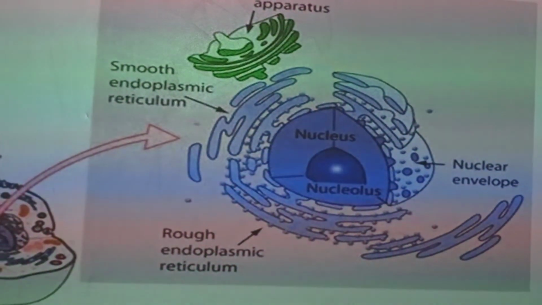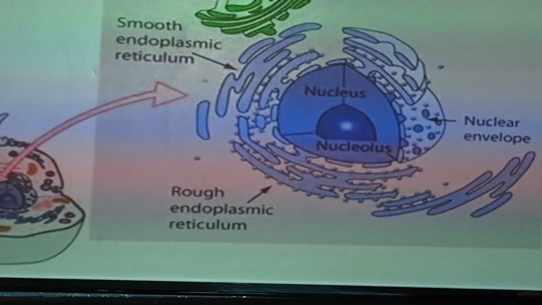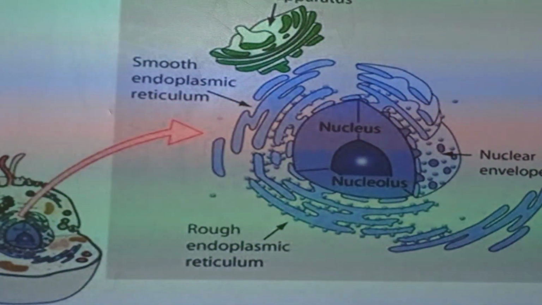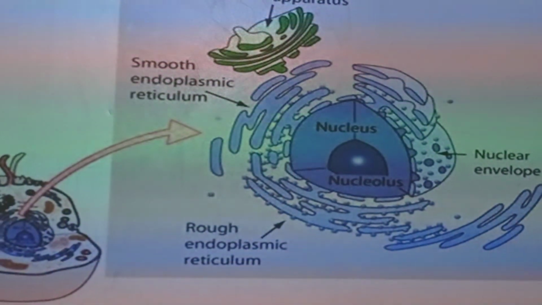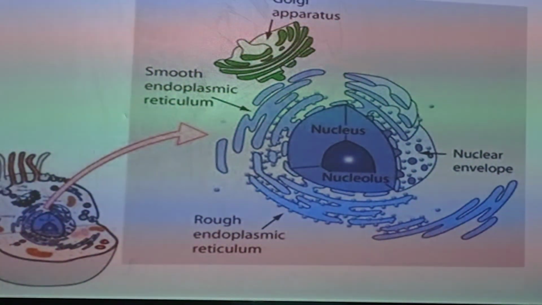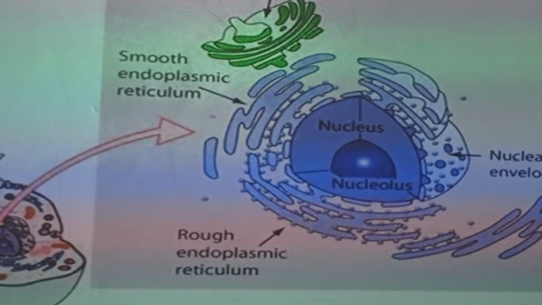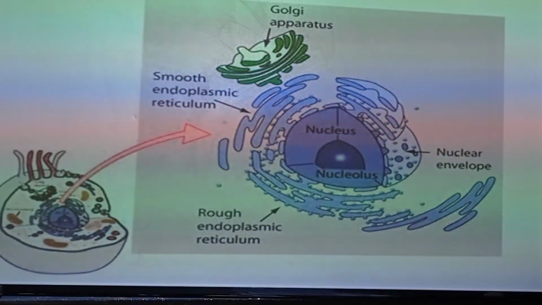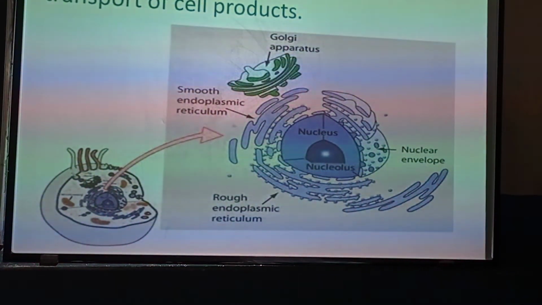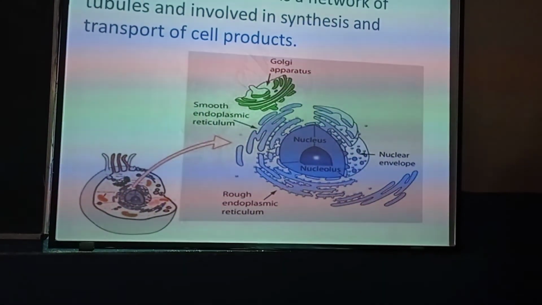First is rough endoplasmic reticulum and second is smooth endoplasmic reticulum. As you can understand by the name, rough means its appearance will be non-smooth or rough, and smooth means it will be plain. What is the main difference between rough and smooth endoplasmic reticulum?